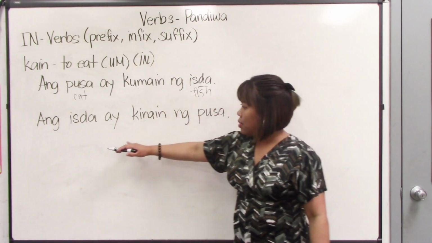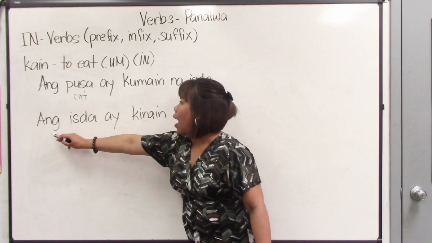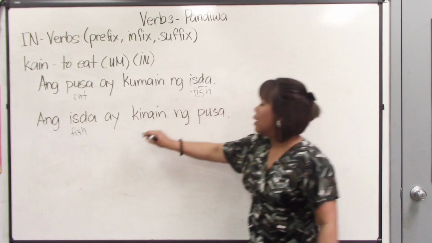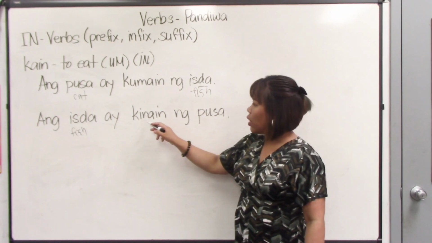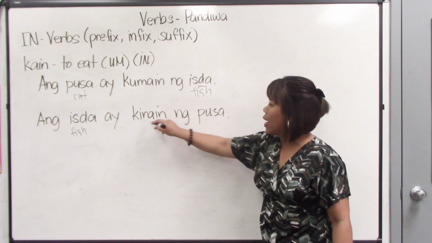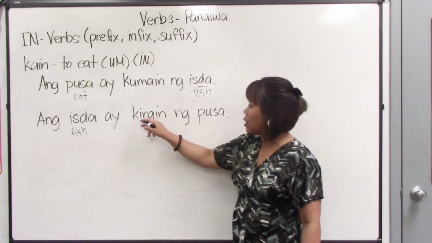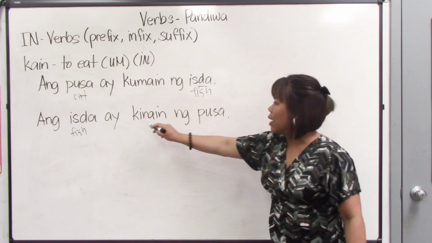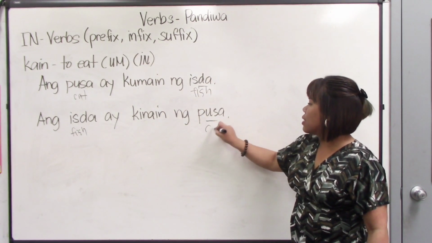Now let us look at sentence number 2. Ang isda. So isda is the fish. Kinain. Now, this verb has an in here, but it's still in the past tense. We have the root verb kain. We inserted the in after the first letter of the word kain. And then it says, ang isda ay kinain ng pusa. Pusa is the cat.